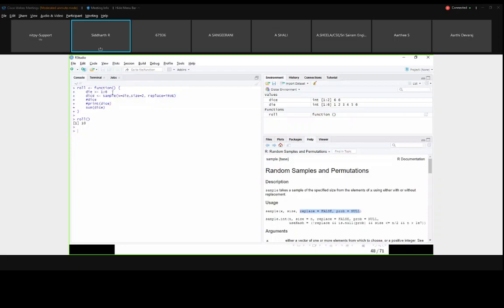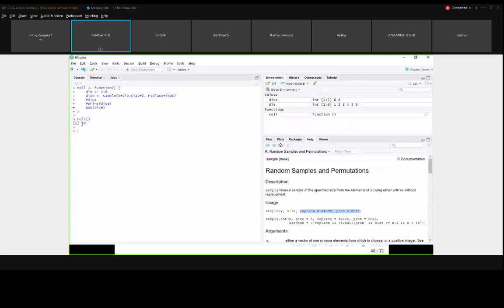So in this function body, I have created a variable object die, 1 to 6. I want to simulate a pair of dice. So for that I have given die as input, size as 2, and replace equal to true. Up to now we have seen this. I have commented this code. I will come to this again.